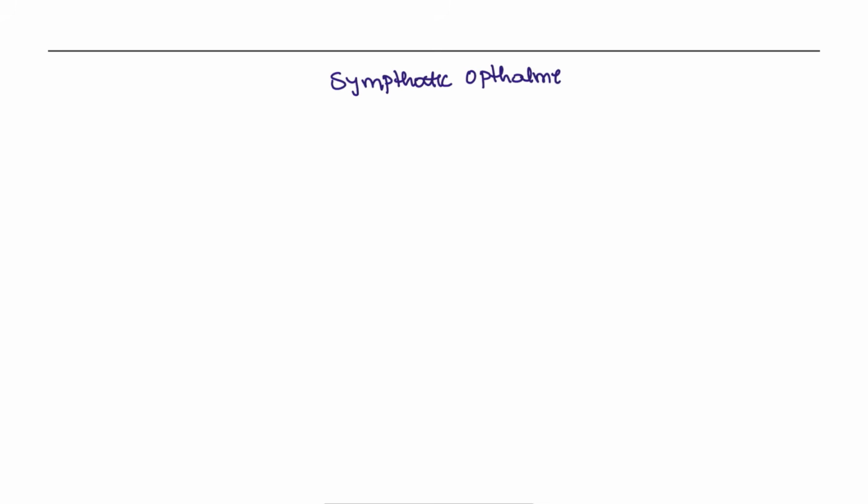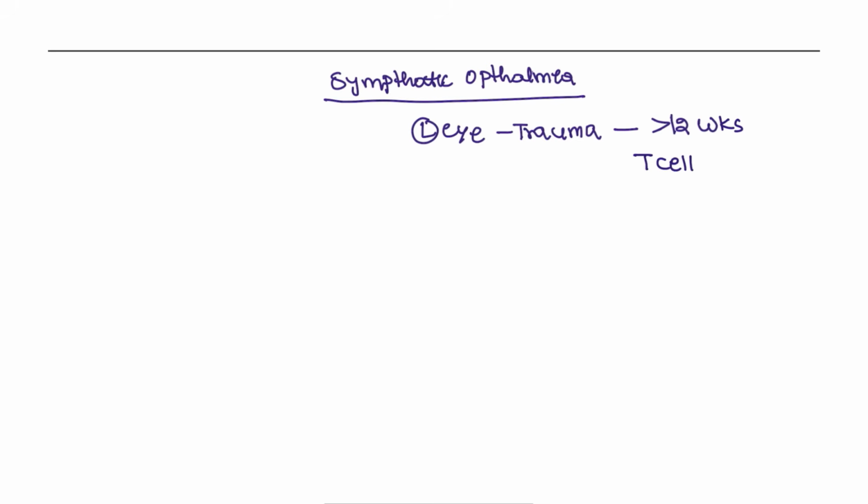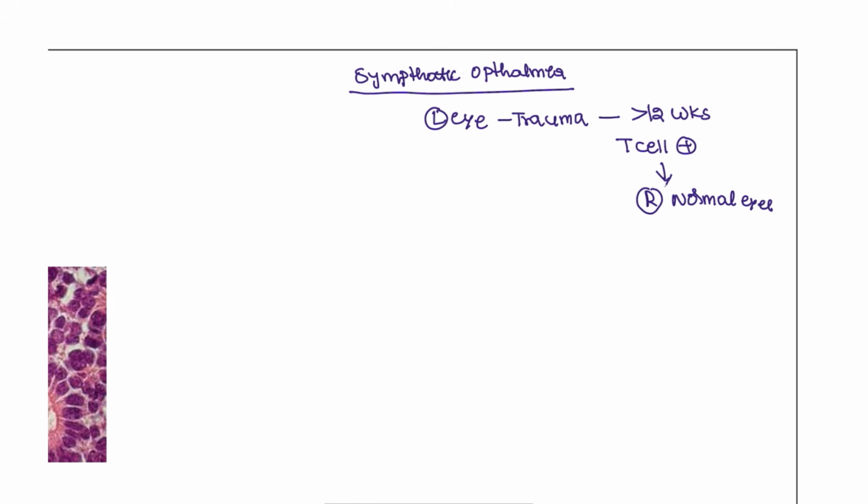For example, the patient has an injury to the left eye. The left eye has trauma. After 12 weeks, the patient can develop T cell activity. These T cells are going to attack the right normal eye and also the left eye. Both eyes are going to be affected by this. That's why we say this is sympathizing due to the injury of the left eye.